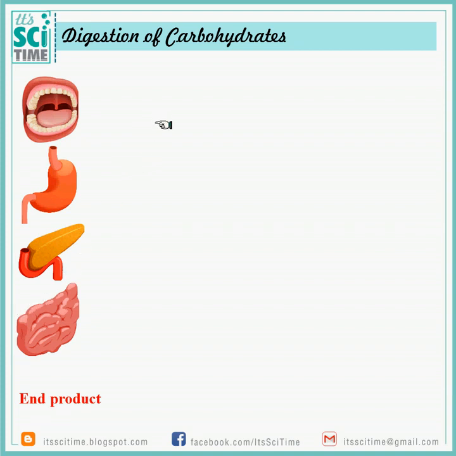Actually, what are the carbohydrates that we take as food? One, starch and sucrose, also glucose and fructose. But glucose and fructose are already small molecules. Starch and sucrose are slightly larger molecules. Starch is a polysaccharide and sucrose is a disaccharide. So before absorption, we have to break them into simple molecules. This breaking process we can't do physically, I mean cutting by teeth or churning in the stomach. We can't do that.